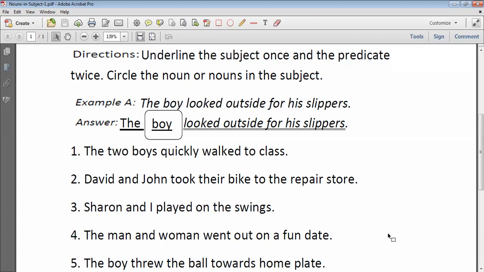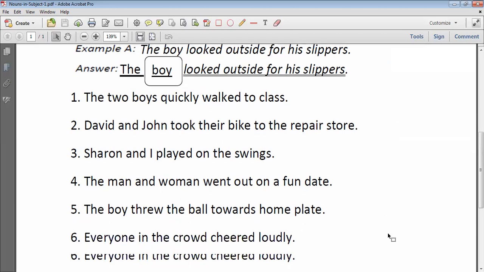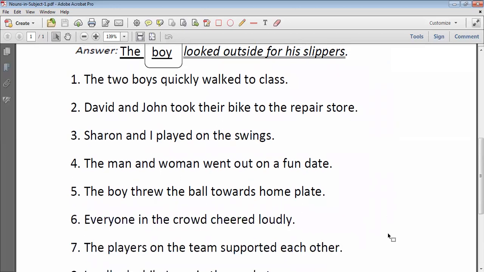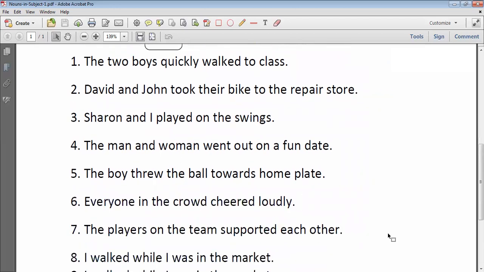Done, children? Ma'am, only 5 is left. No, ma'am, not done. Vanshika beta, you have to be very fast. You are in 5th class now.